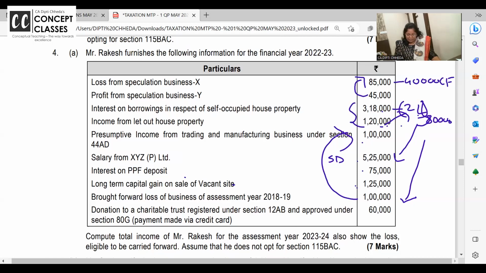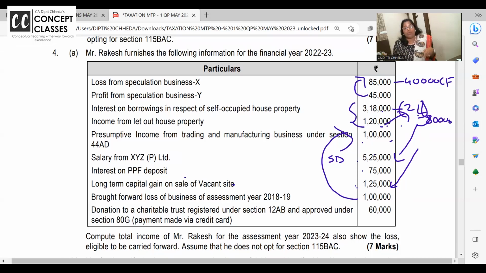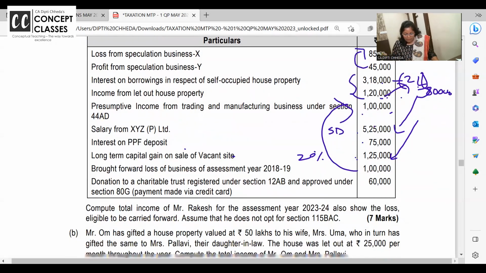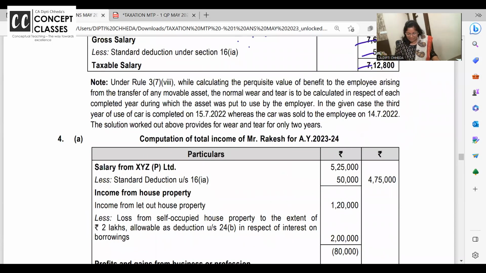So where is it beneficial to set off house property loss, in long term capital gain or in salary? You can set off anywhere, but which is beneficial? Obviously long-term capital gain, because this is taxable at 20%. Donations, ATG, approved charitable trust, subject to 10% of the gross total income. Let us see the answer.